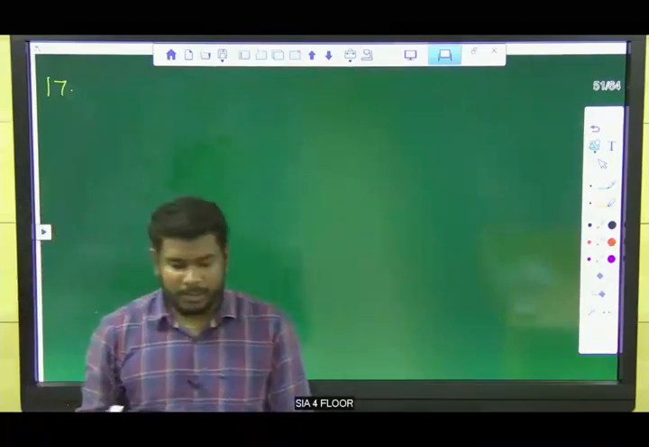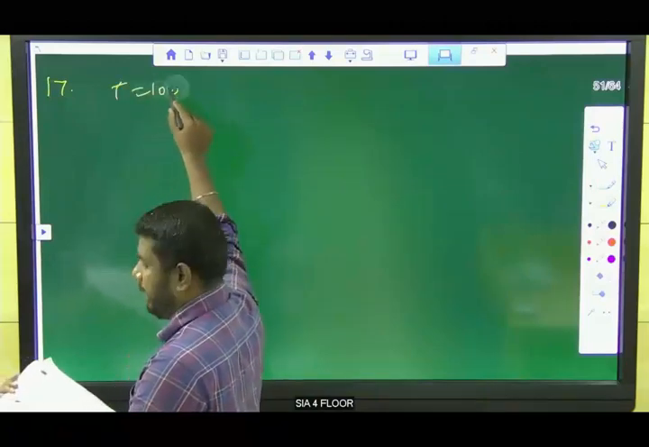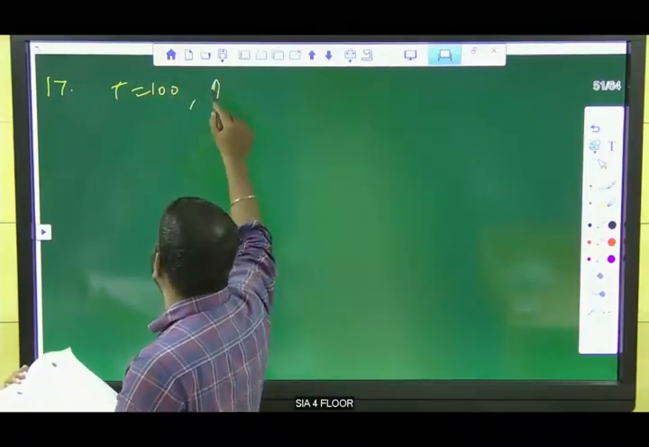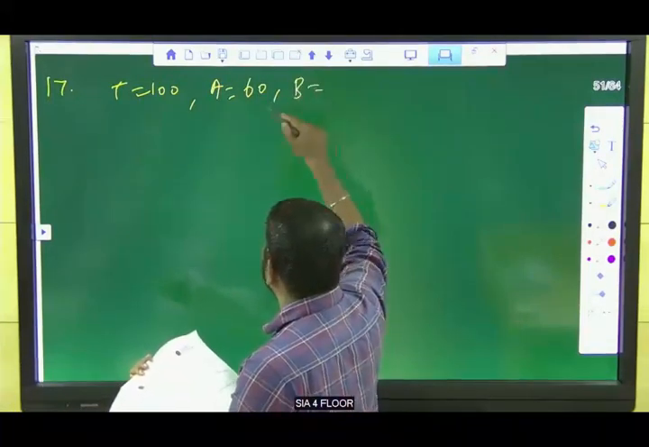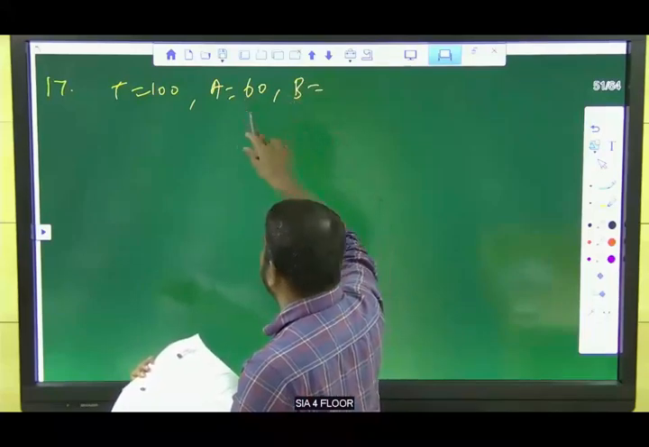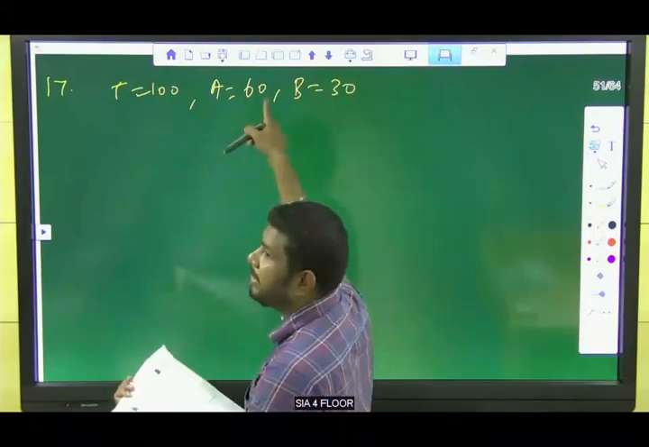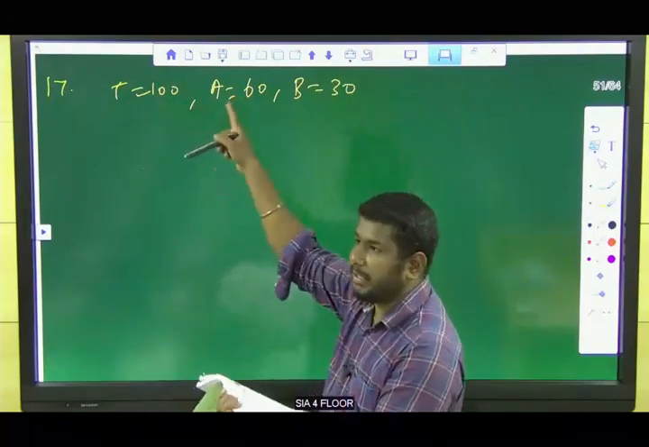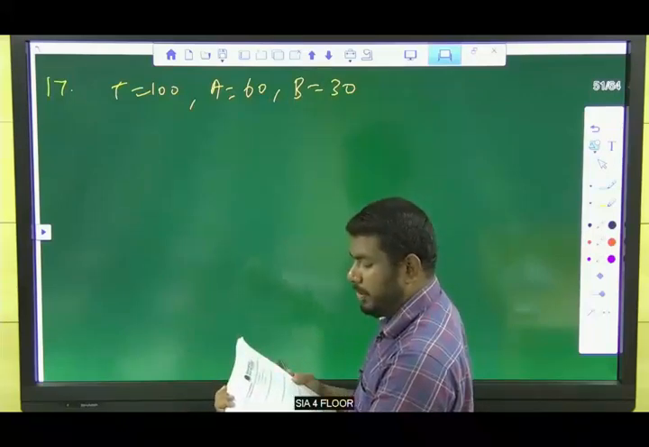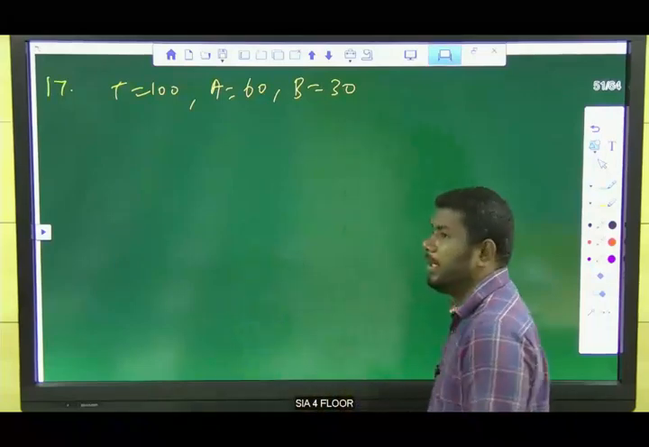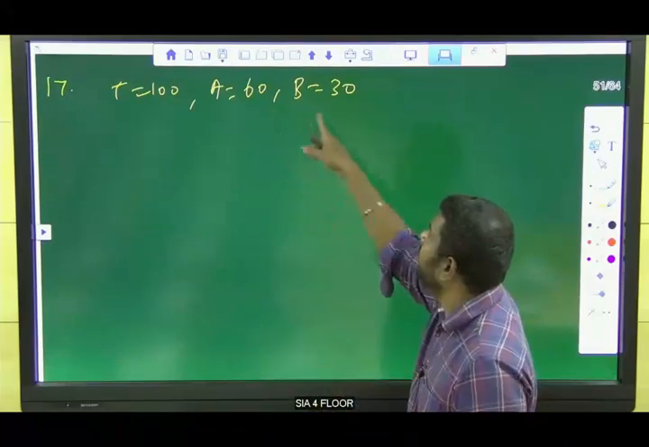Listen, for this question you need not write this. Take the total students as 100. A is 60%, which means 60, right? B is 30% football. Cricket is 60%, so 60. 30% of students play football, so 30. 60% of 100 is 60, and 30% of 100 is 30. What is the number of students who play neither cricket nor football? They are asking for neither cricket nor football.